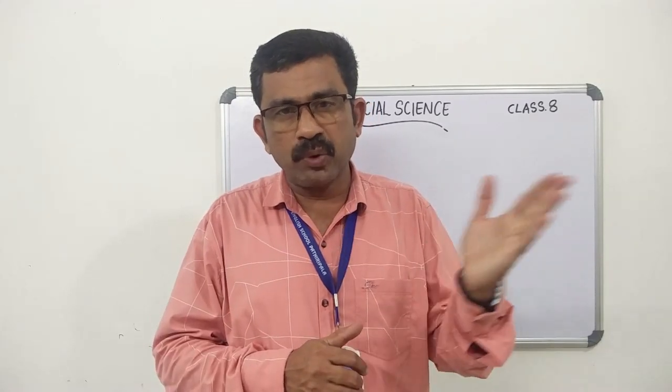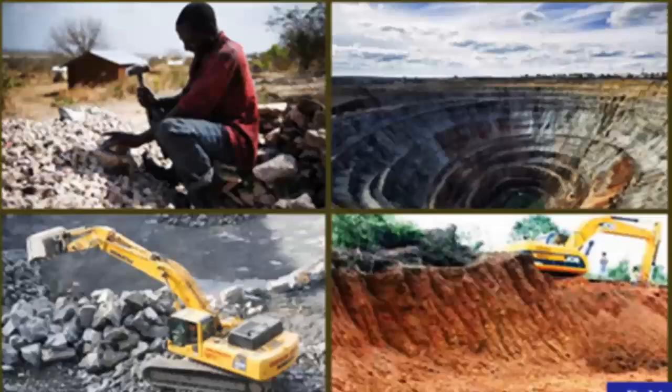Now, let's move on to the next topic, weathering and humans. Now, look at the picture. What can you see? Yes, quarrying, mining, demolishing of hills or leveling. These are the human activities that lead to the weathering of rocks.